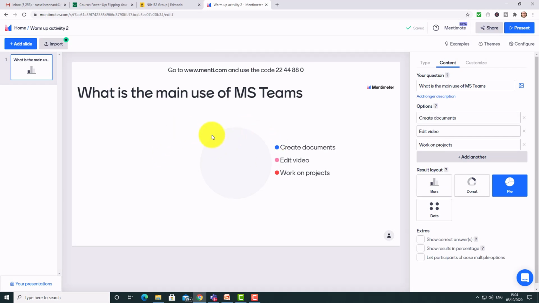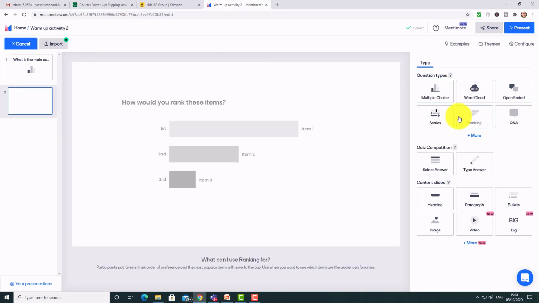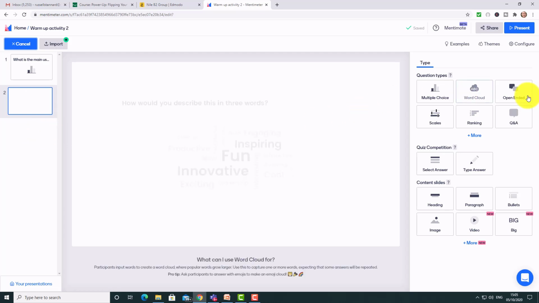And the nice thing about this is that you've got all these different types of activities, and within each presentation you can have up to 3 question types for free. So you might use this tool 2 or 3 times in a lesson, but each time doing a different activity.